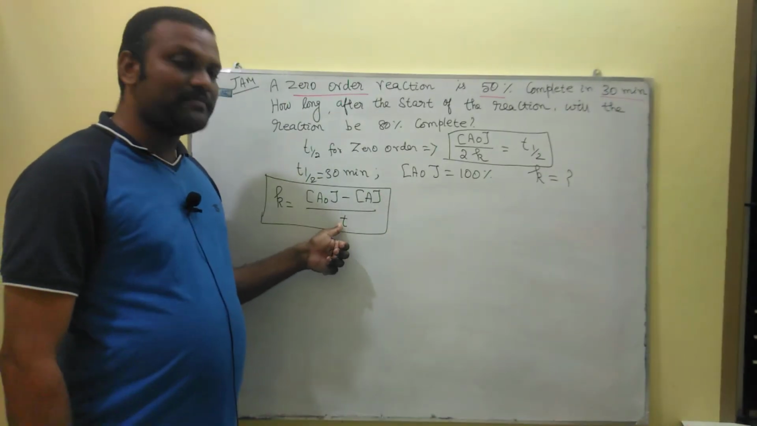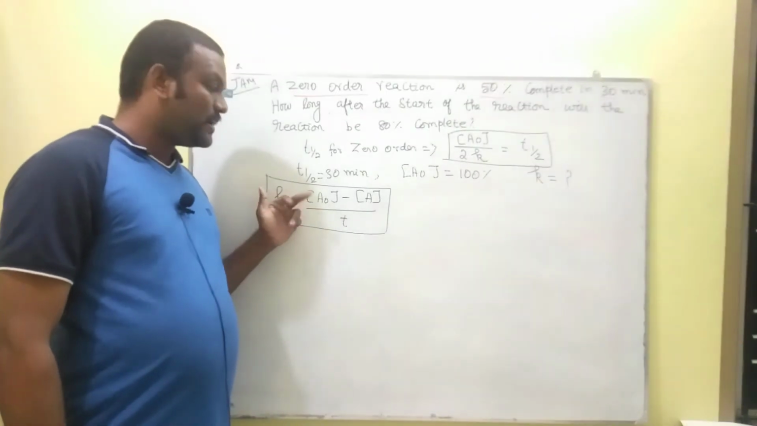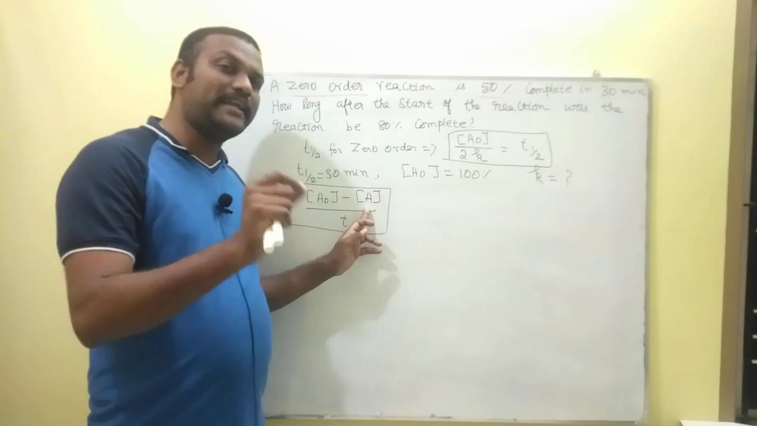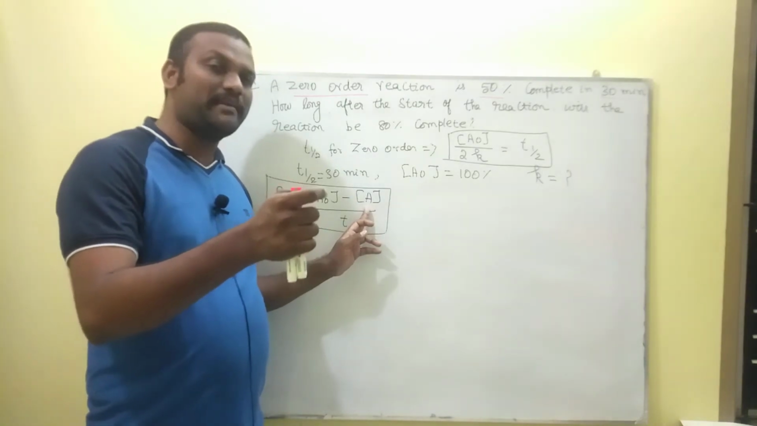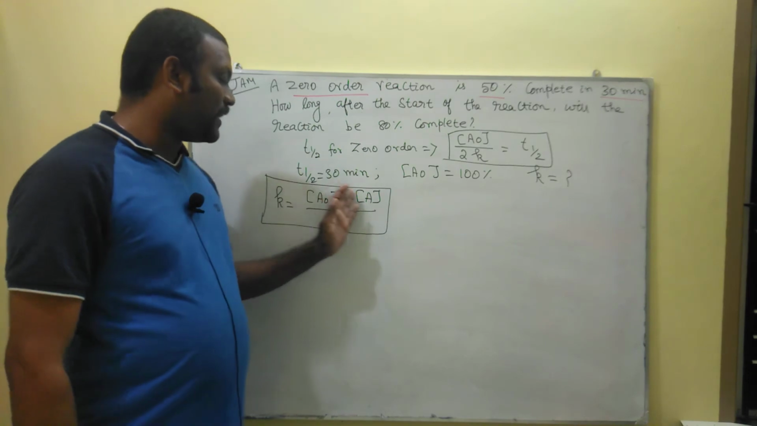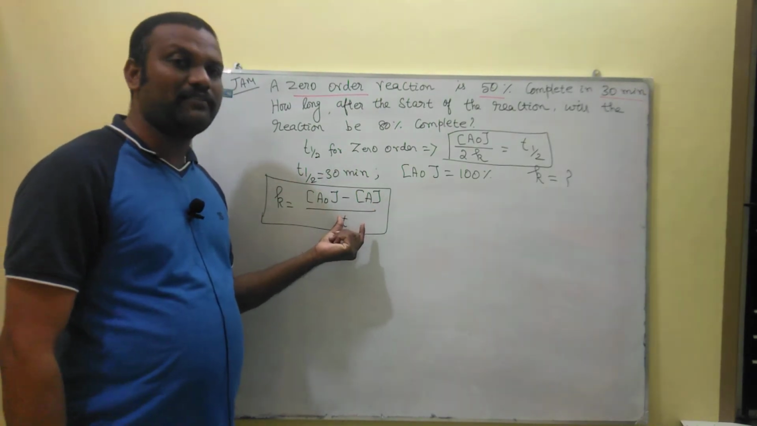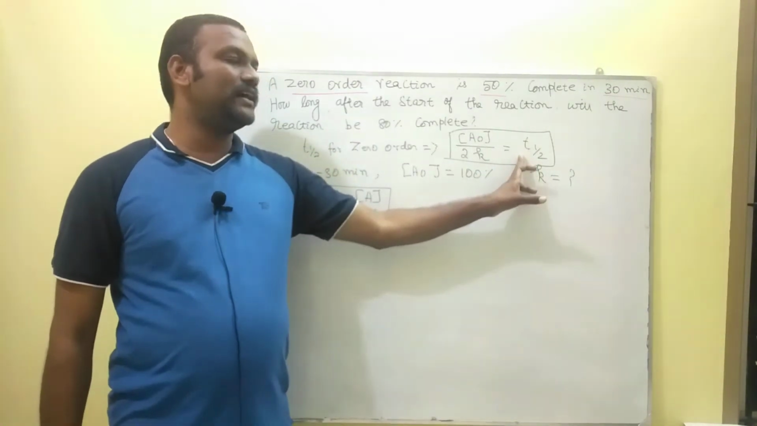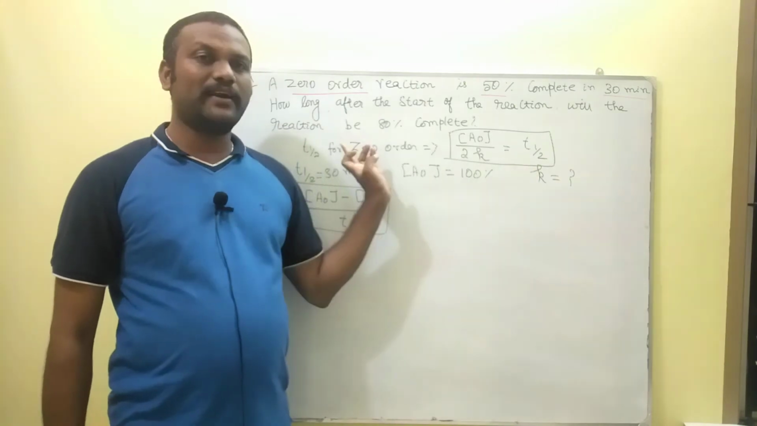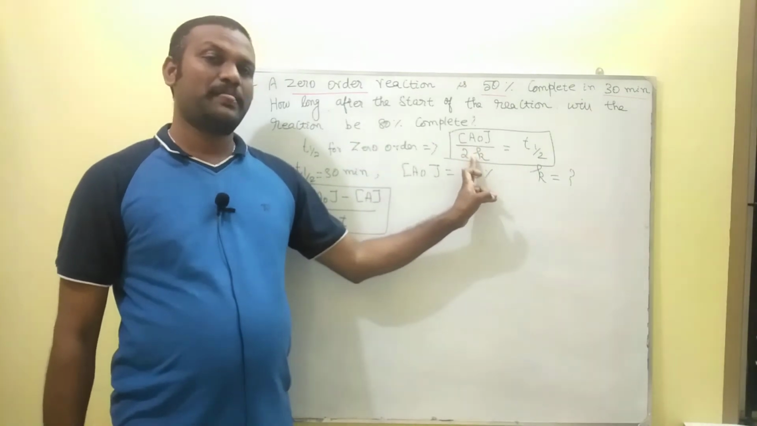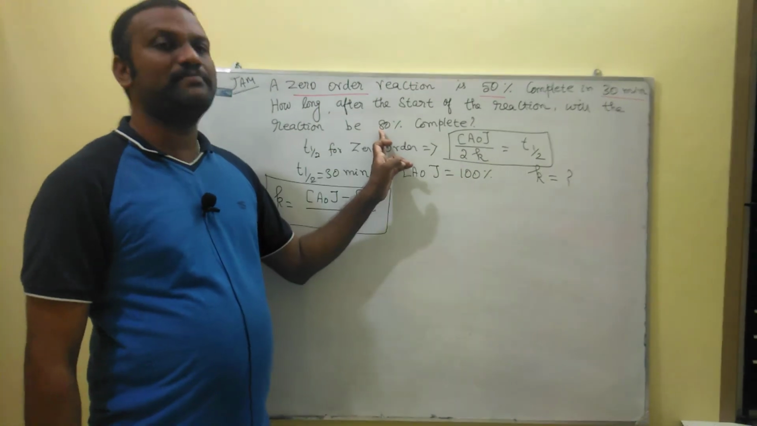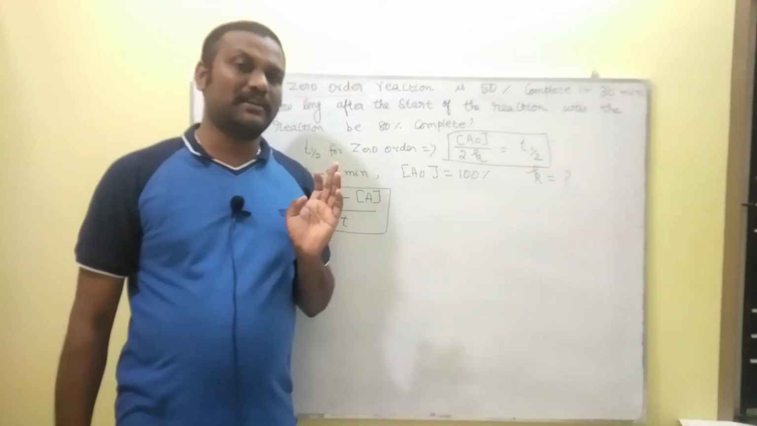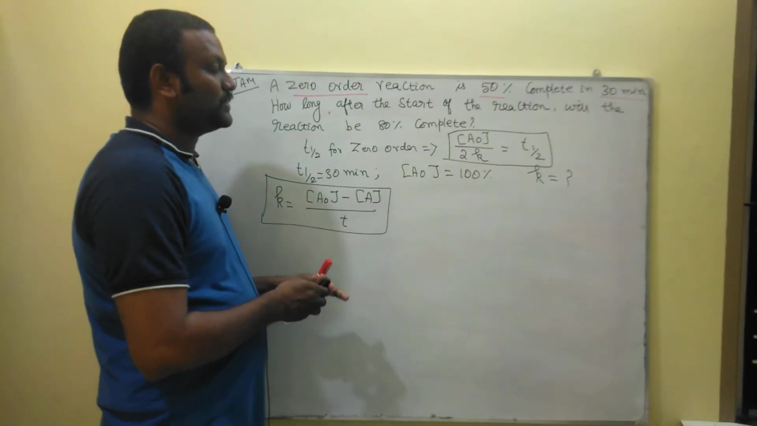So for T80%, if you know the value of K, A0 is 100%, and A at that particular time is the remaining 20%. If we know the value of these three things, we easily find the value of T. So this is the way to solve this problem. From the T half value for a zero order reaction, we can find the value of K. From the K value, we can easily calculate the time for 80% conversion. We'll move to the solution.